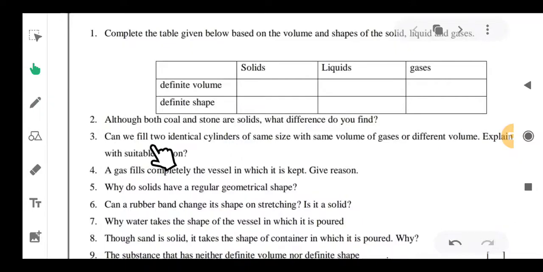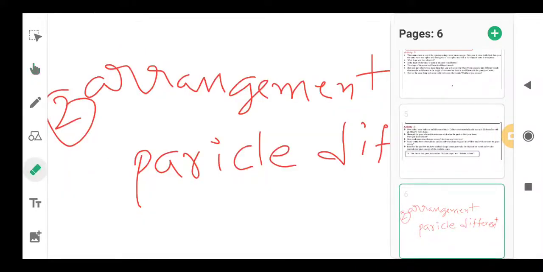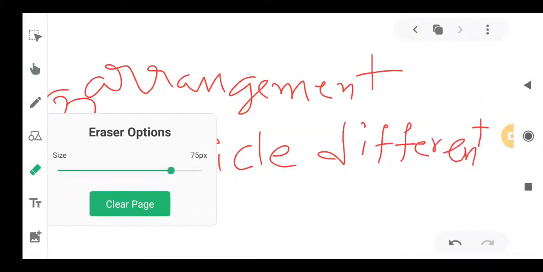Can we fill two identical cylinders of the same size with the same volume of gases or different volume? Explain with suitable reasons. Here the cylinders are identical, same size, same volume, but we can't fill the same volume of gas in them.